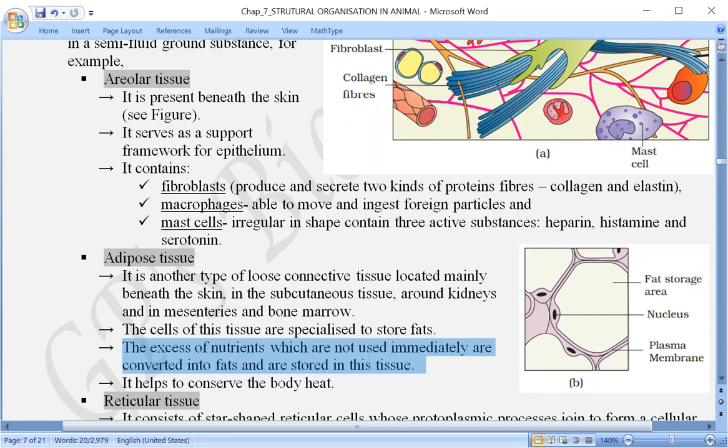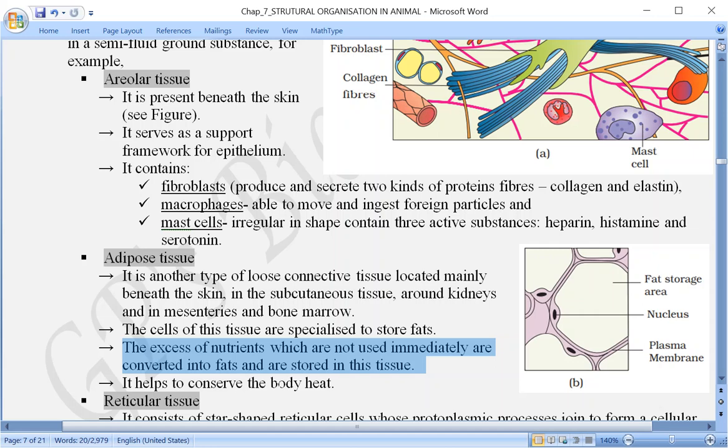It can be present under the skin, which also gives us protection from extreme heat and extreme cold. During the summer it protects from extreme heat, during the winter from extreme cold.